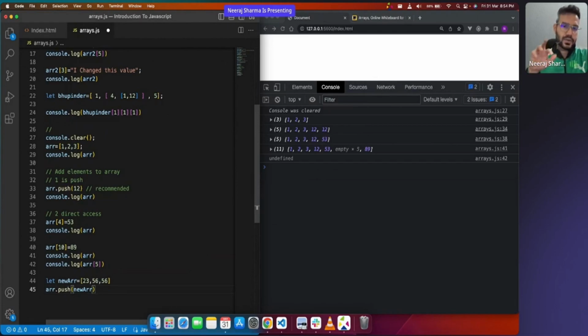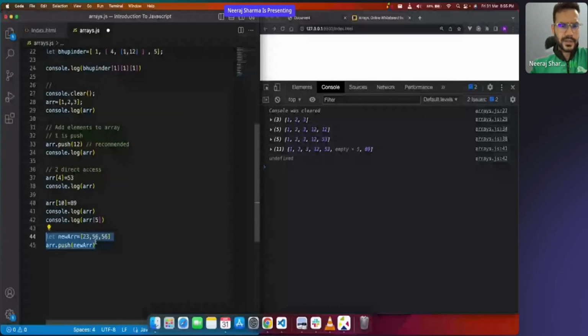This is more readable, I feel. Instead of directly giving those numbers 23, 25, 26 in the place itself, this is more readable. Both are doing the same thing, but I prefer this, I would say. When you're reading your code, it is like, okay, you're pushing a new array which has that many elements. Okay, clear? This also should work.